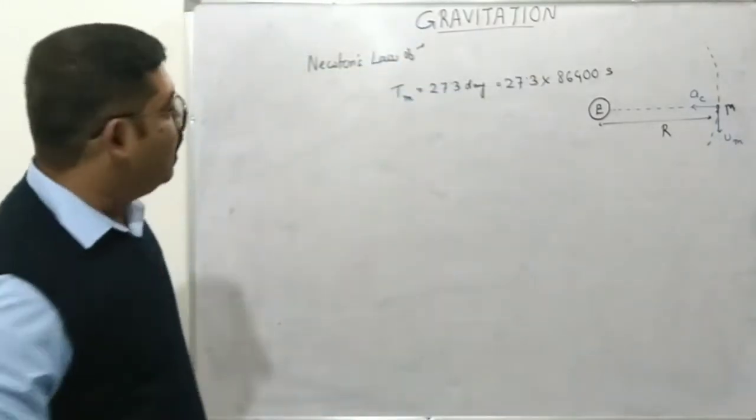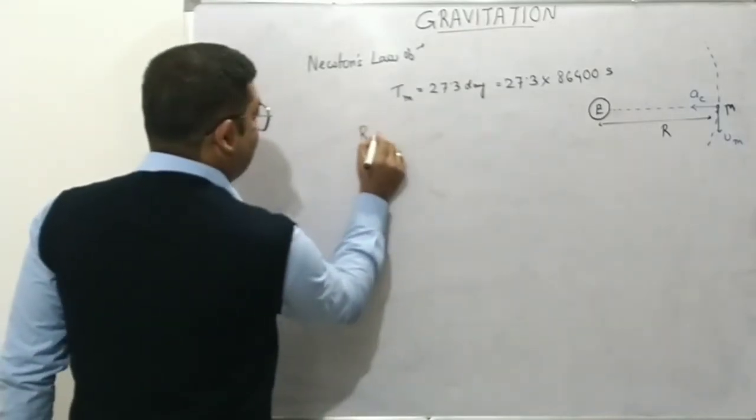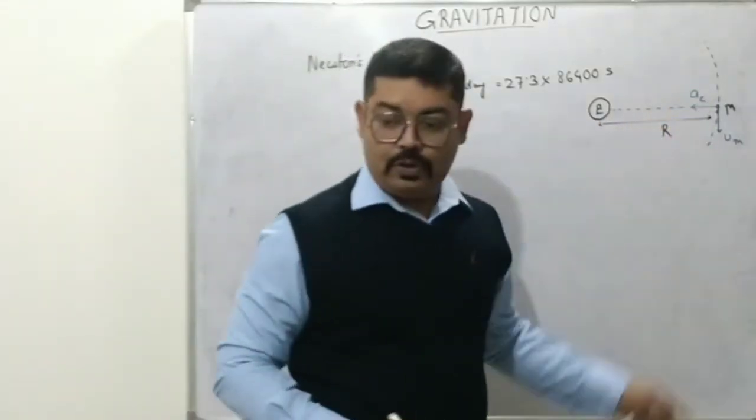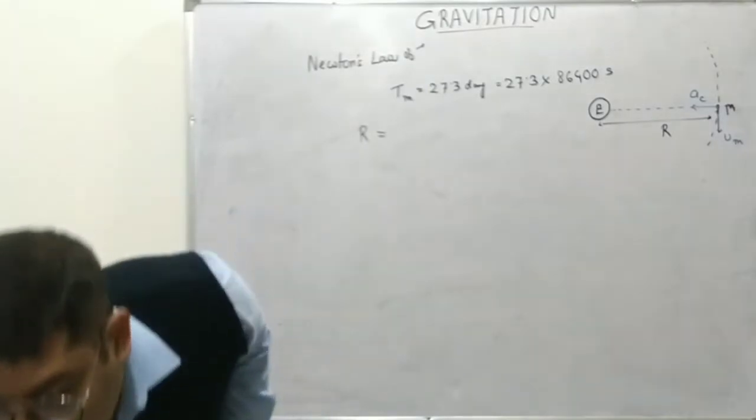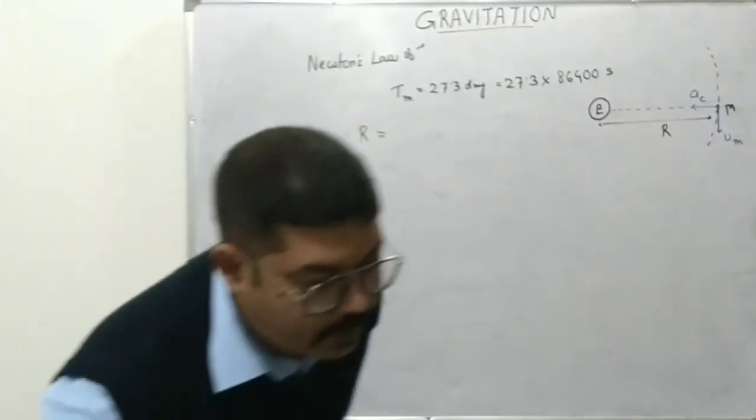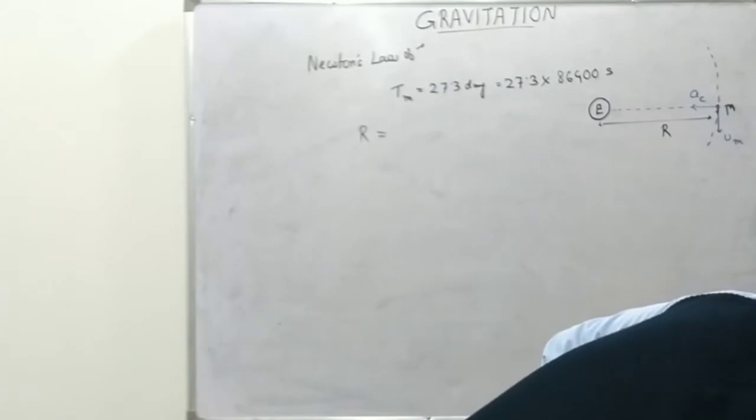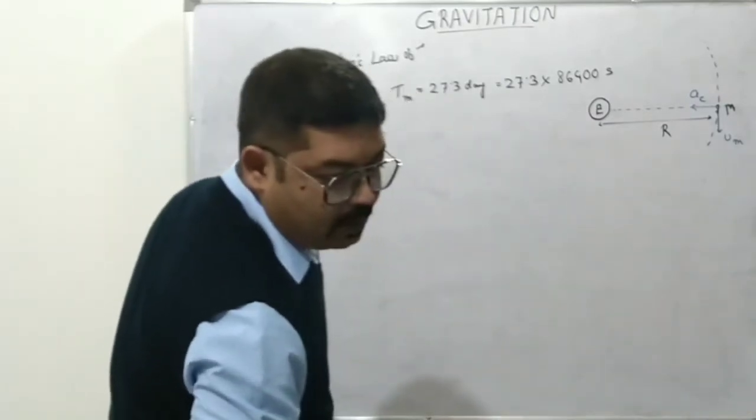Okay. Now let's say R, that is the mean radius of the moon's orbit, is 3.84 into 10 to the power 8 meter.